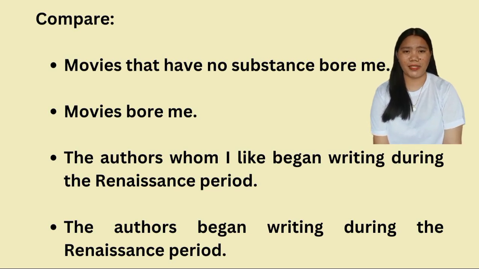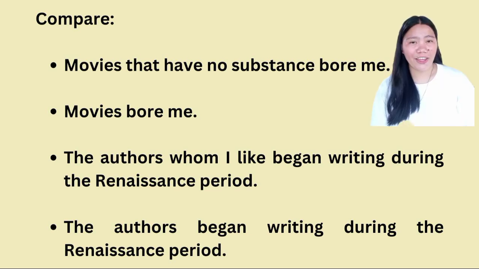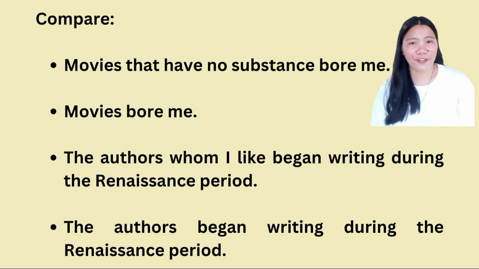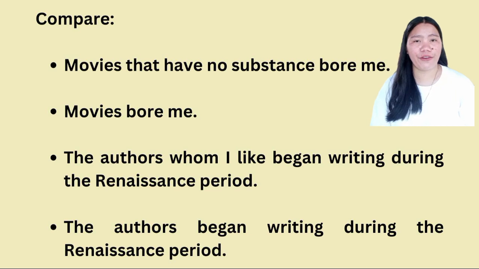The authors whom I like began writing during the Renaissance period, versus the authors began writing during the Renaissance period. In the first sentence, the speaker is talking about a specific group of authors, the ones they like. The adjective clause whom I like gives us information about which authors the speaker is referring to.